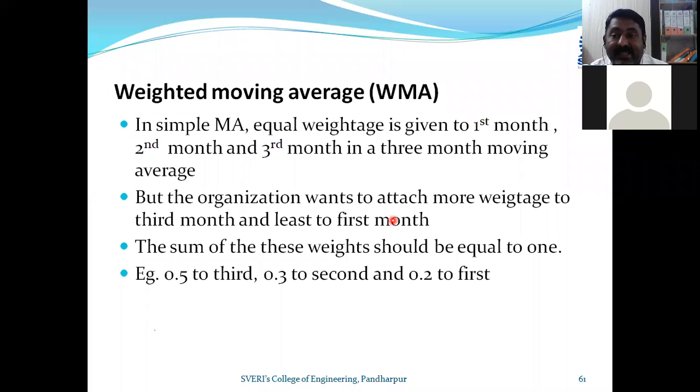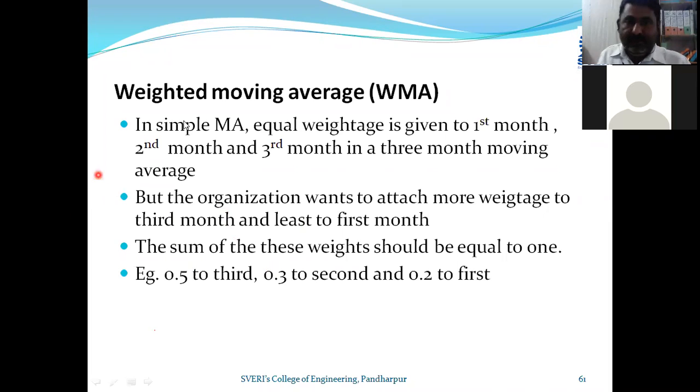Here a moving average is used, but in the simple moving average, a constant weightage is given to all the months, all the demands. In the weighted moving average, if the organization wants to give more weightage to one month and less weightage to another month depending upon the demand, then they can, and the sum of these weights should be equal to 1. So ultimately that is the aim. If you are considering 5 months, whatever fractions you give as weightage, the sum should be equal to 1. So friends, this is the concept.